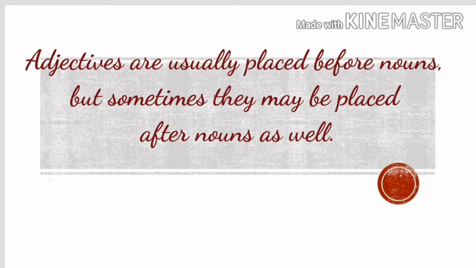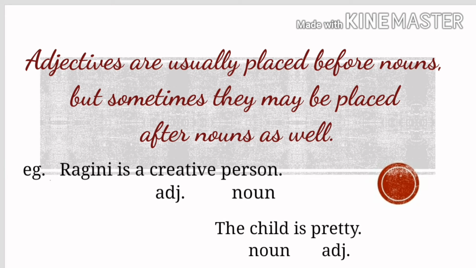Adjectives are usually placed before nouns, but sometimes they may be placed after a noun as well. Let's see examples. Ragini is a creative person. Here, person is a noun and creative is an adjective which is written before a noun. And the child is pretty. Here, the adjective is placed after the noun.